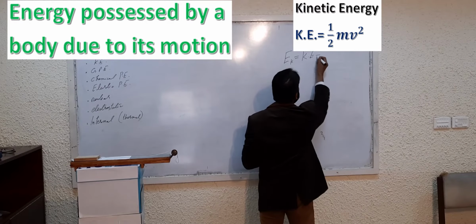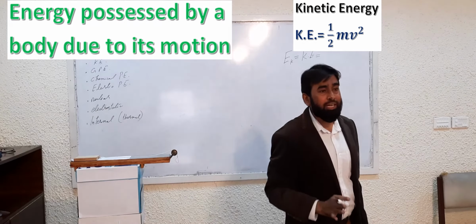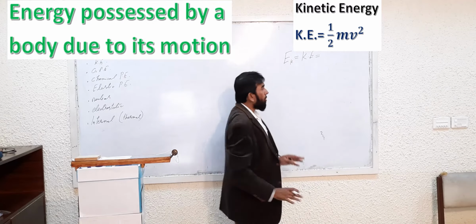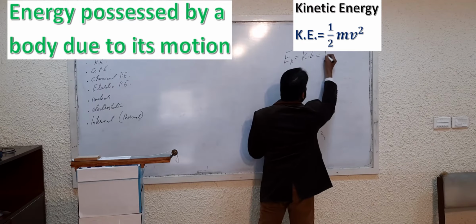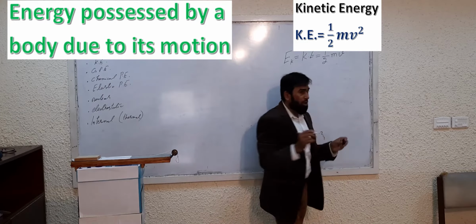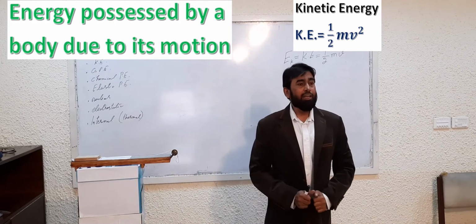So I am using KE. KE stands for kinetic energy, like PE stands for potential energy. In the same way, KE is kinetic energy. Clear? So for kinetic energy, the formula is half mv square. This is the formula of the kinetic energy. The greater the mass, the greater will be the kinetic energy.